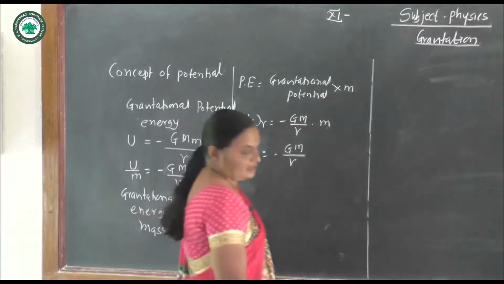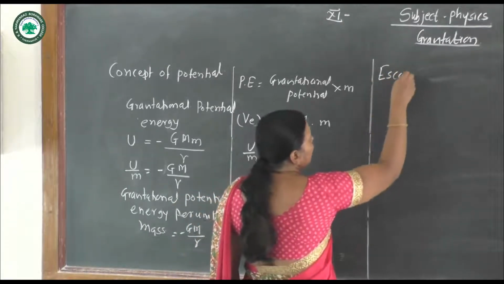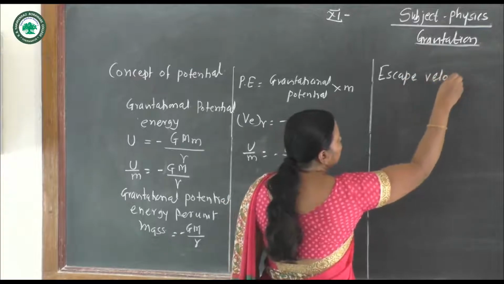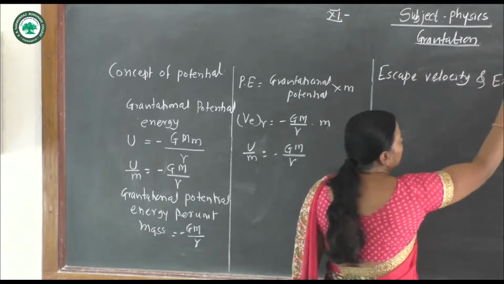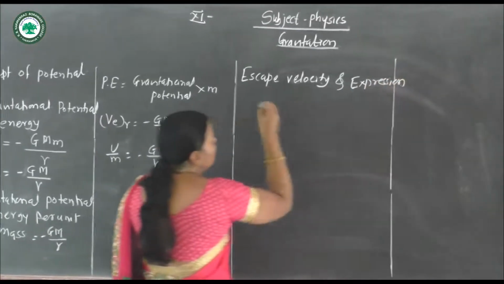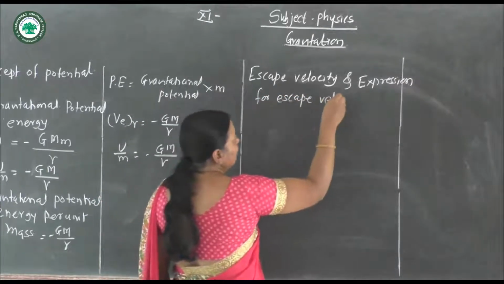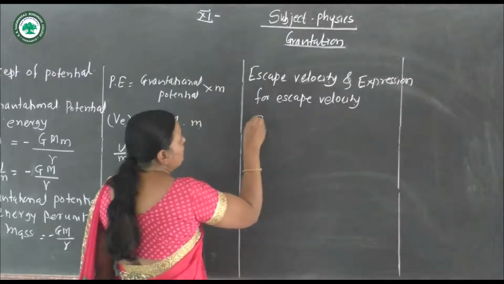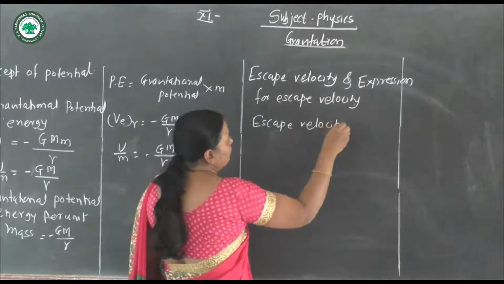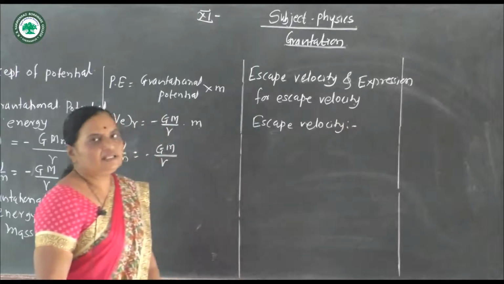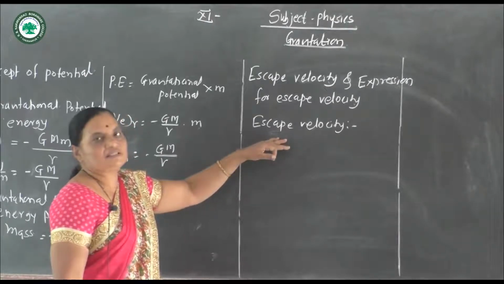Now we see the expression for escape velocity. Escape velocity is the minimum velocity with which a satellite becomes free from the Earth's gravitational field.